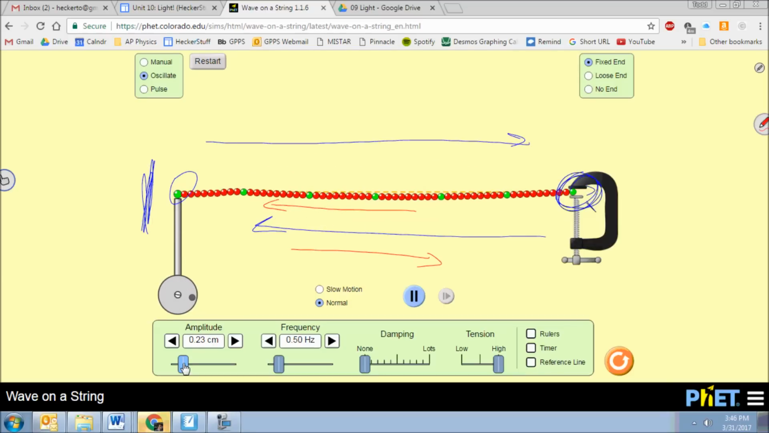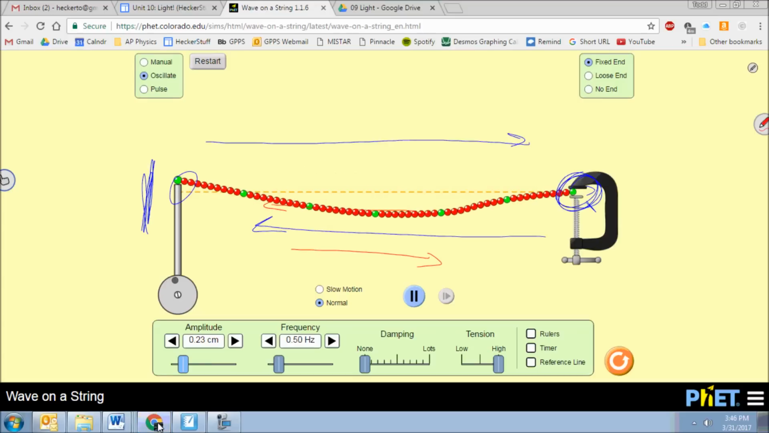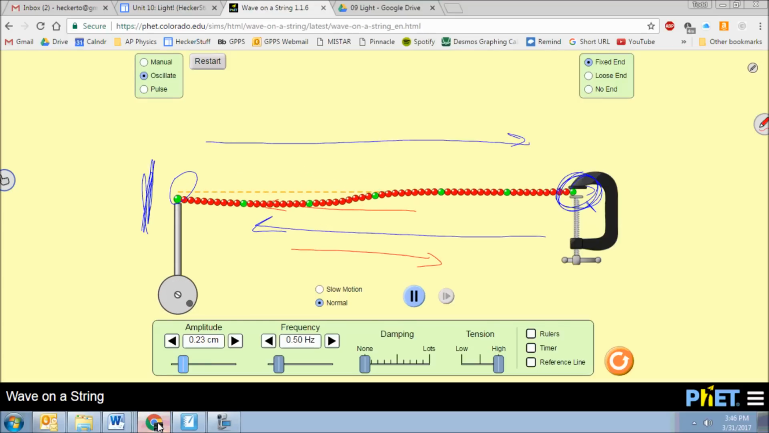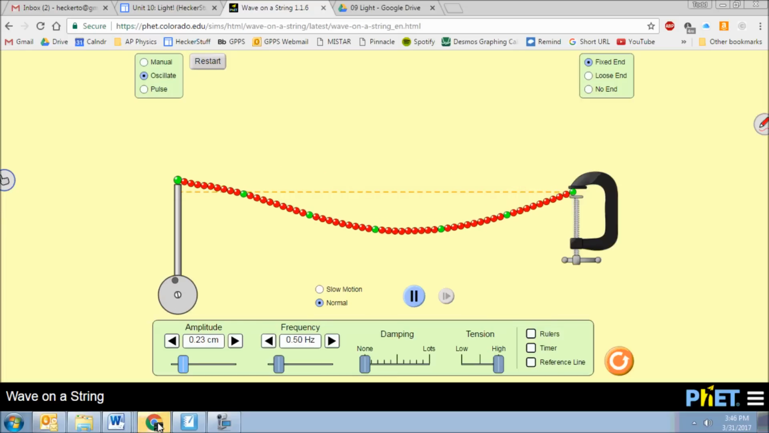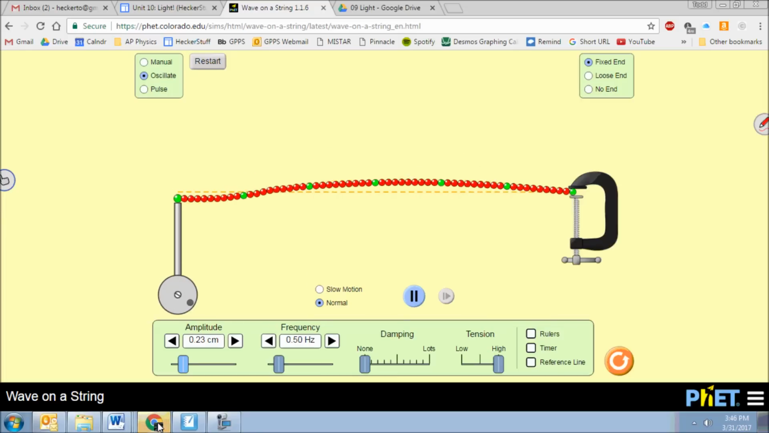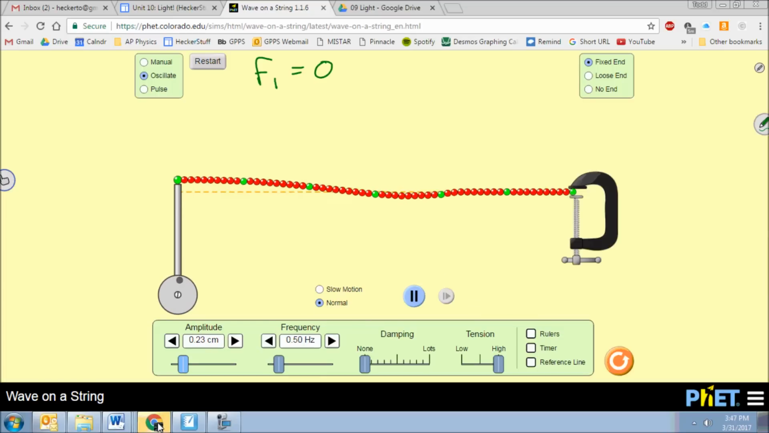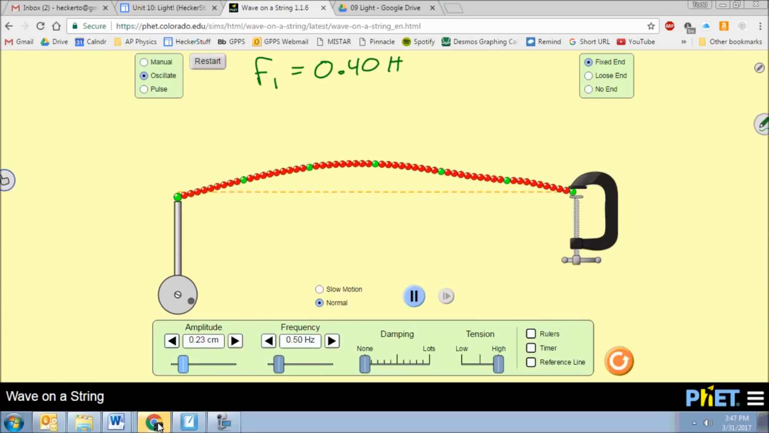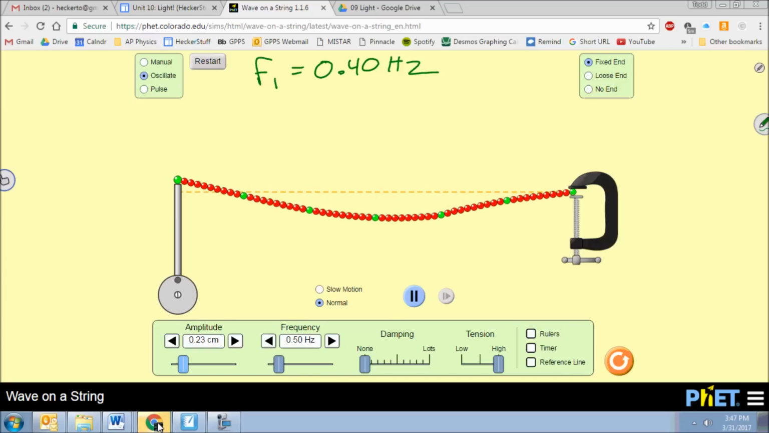Okay. Well, remember, in a standing wave, what happens is at certain frequencies, the wave will give the image of standing in place. And when that happens, it's called a standing wave. All right? And so here's what that looks like. So it turns out that this particular string here that we're using has a natural frequency, which we will call F1. Turns out it has a natural frequency of 0.40 hertz. Okay? So what that means is if this was a guitar string and I plucked it, it would vibrate at a frequency of 0.4 hertz.